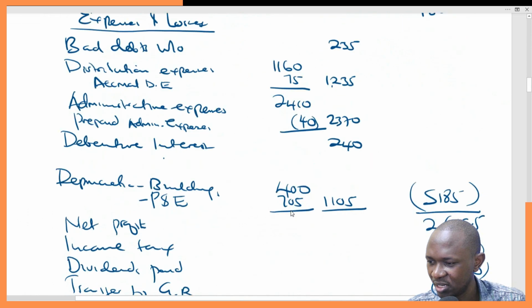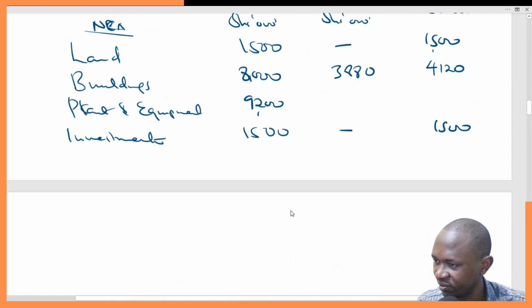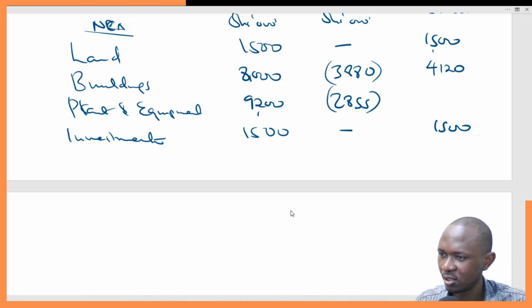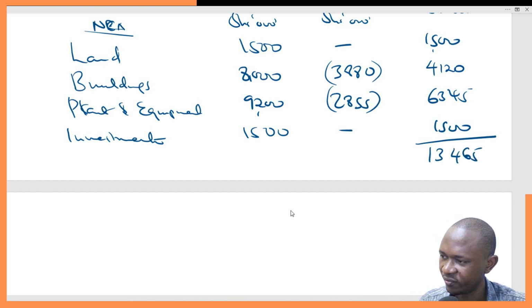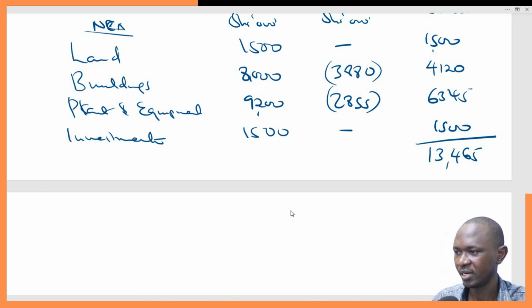So we'll come here and say the total depreciation for this is 2855. And these are less. So 2855 minus 92 gives you 6345. So if you add all this, you will get 6345 plus 3000 plus 4120. That gives you 13465. So that is the value of the non-current assets.